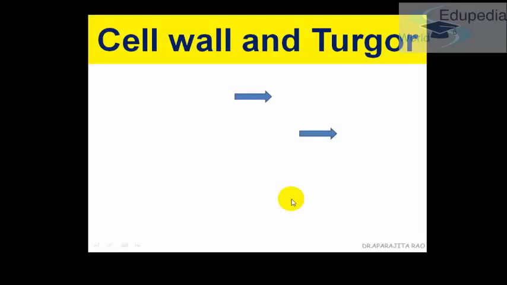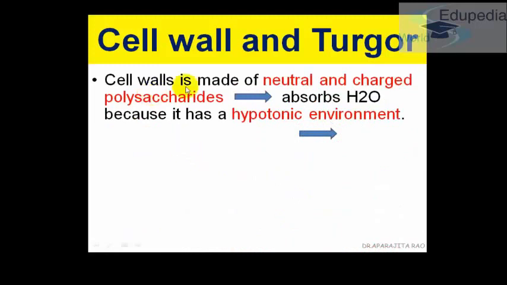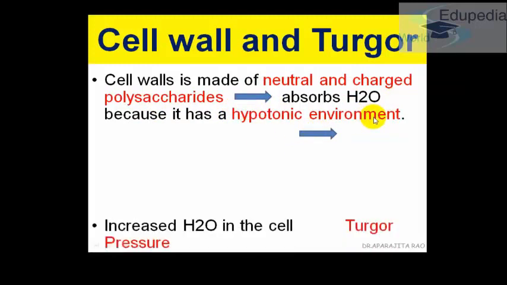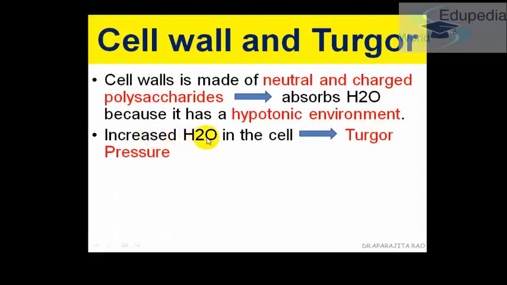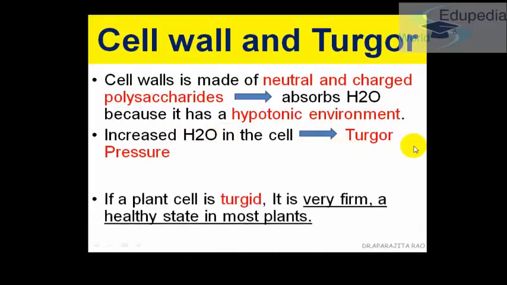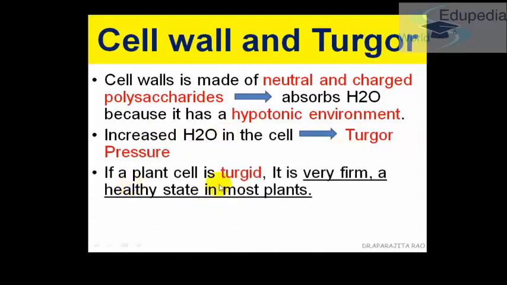this slide at all. So, the cell wall is made of neutral and charged polysaccharides. Because of that, it absorbs water when it is in a hypotonic solution, and when the water is absorbed, the turgor pressure is obviously increased. The plant cell becomes turgid, and because of that, it is very firm. The plant cell, when it is in a hypotonic solution and turgid, is in a healthy state, which is very unlike animal cells.